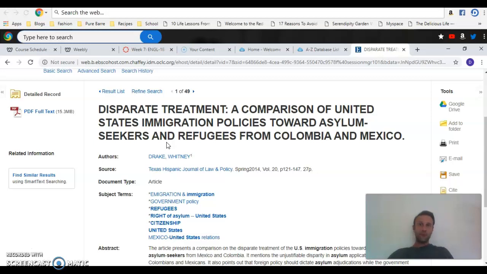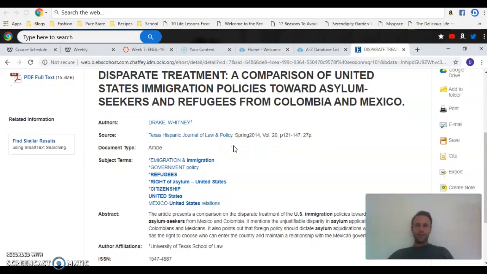Something like the CDC, for example, awesome, right? There might not be an author connected to it, but you know it's going to be a good source. .govs tend to be good. Again, it depends though, right? But anyway,